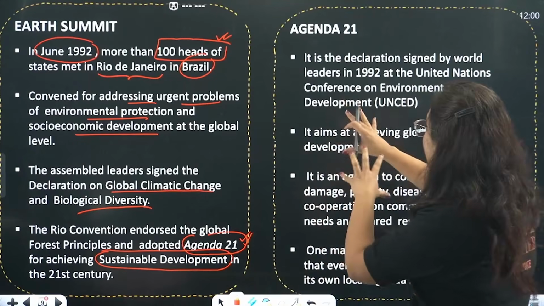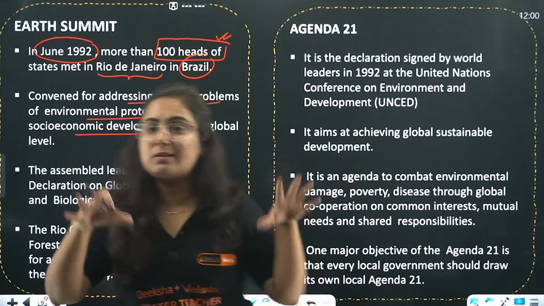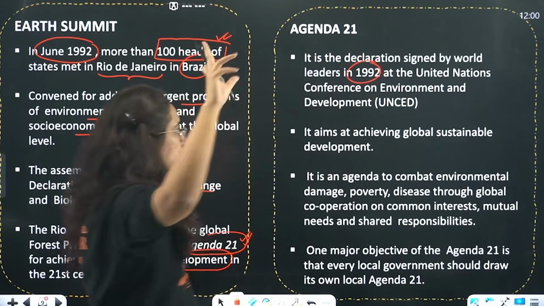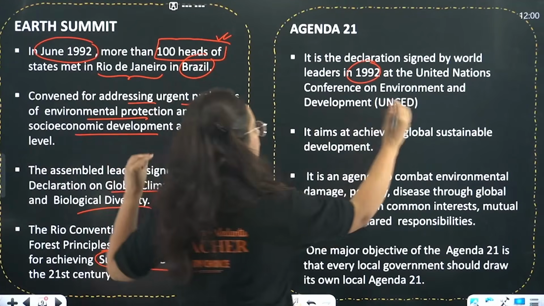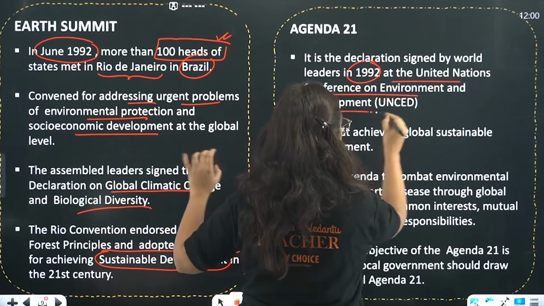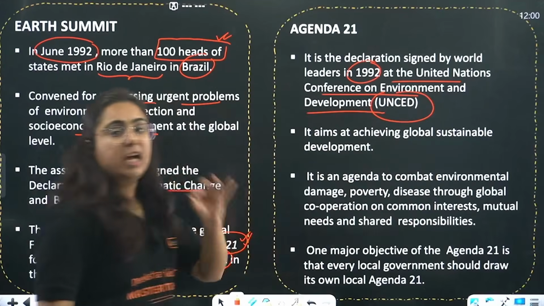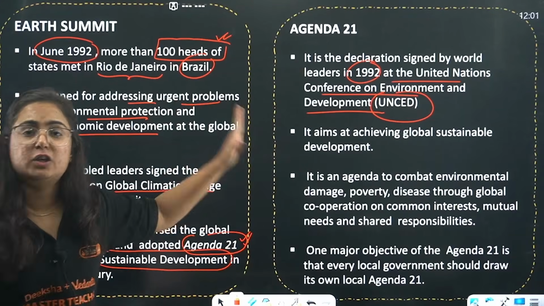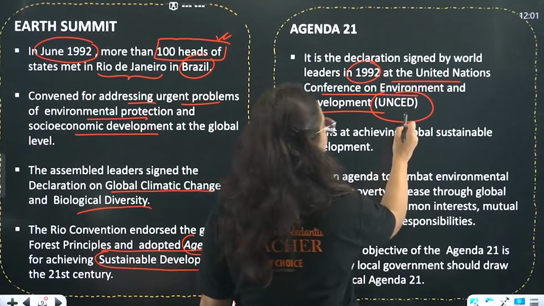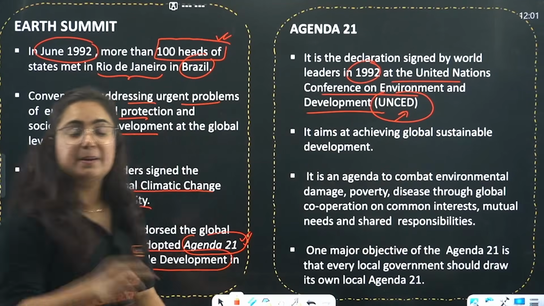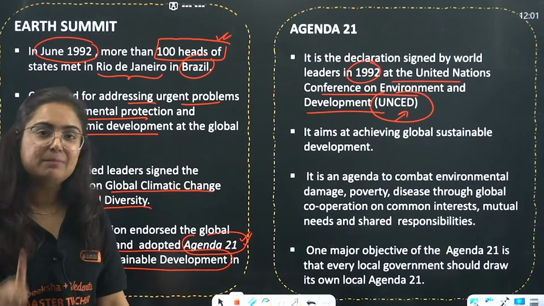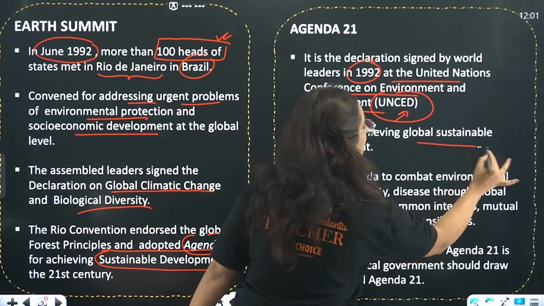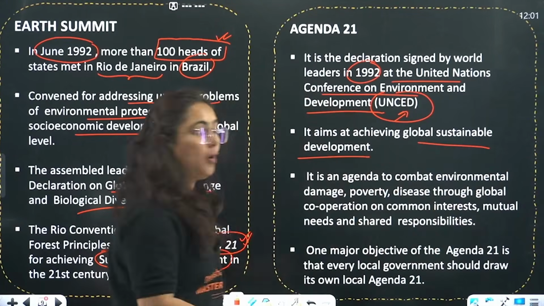Coming towards Agenda 21, what actually is it? It is part of the declaration that was signed by the world leaders in 1992 at the United Nations Conference on Environment and Development, popularly known as UNCED. Remember this full form. So it is part of it. It aims at achieving global sustainable development, for obvious reasons.